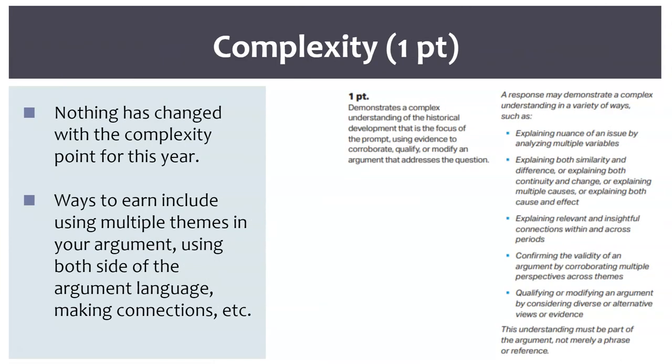Finally, the complexity point. Nothing has changed with the complexity point this year. That means the same old ways of earning the complexity point remain available to you. This includes using multiple perspectives or themes in your argument, using what I like to say is both sides of the argument language, like similarity or difference, continuity and change, cause and effect, as well as making connections, which is what used to be called the synthesis point.